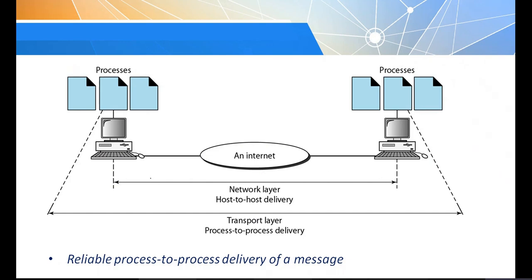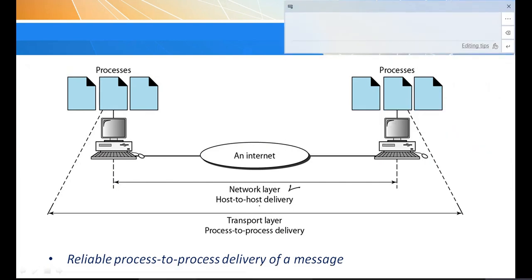The data delivery from source to destination, or host to host delivery, is taken care of by the network layer. Using the IP address, it can identify the destination device, and the data comes to this device.